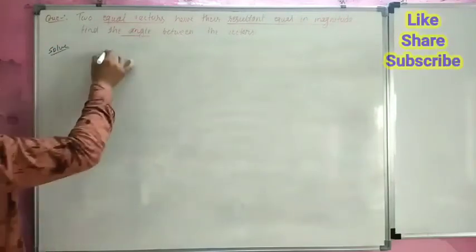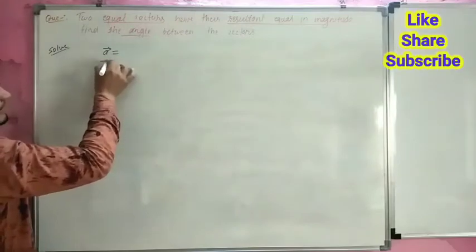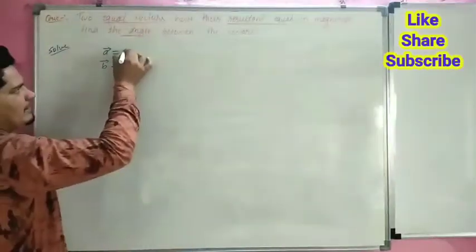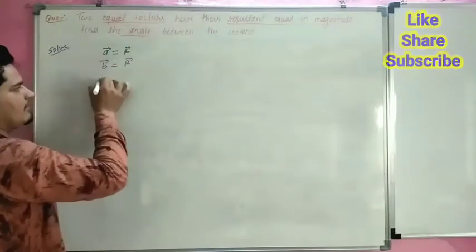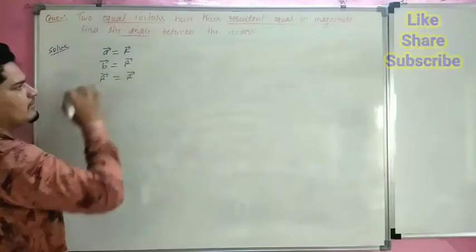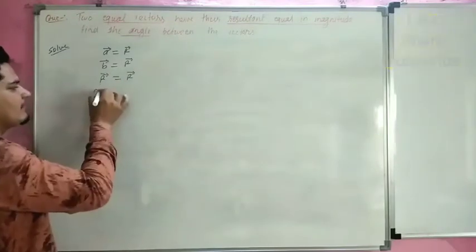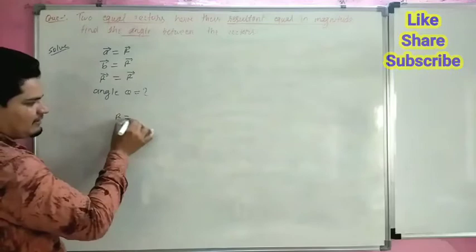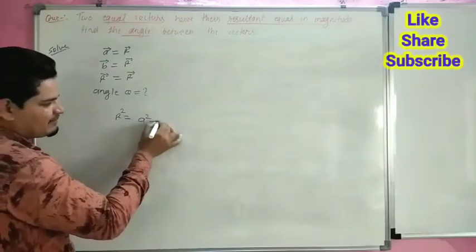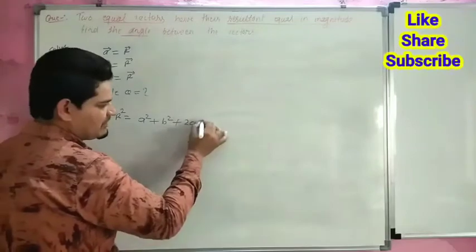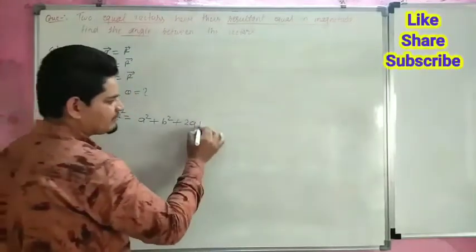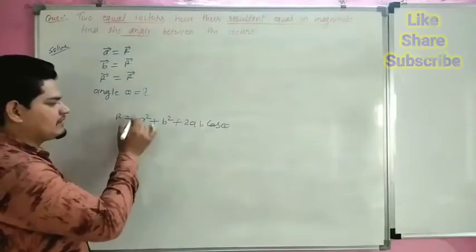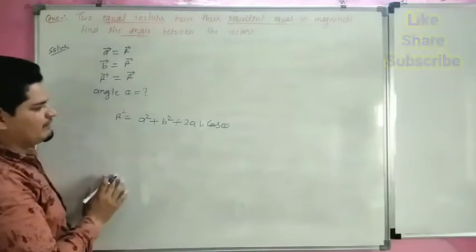So two vectors, suppose there is vector A and vector B, two vectors having their resultant equal in magnitude. So this vector is equal to their resultant, and the resultant is also equal. Now we have to calculate the angle. The angle is denoted by theta. So now the formula is R square equals A square plus B square plus 2AB cos theta. This is the formula. When we remove the square, it becomes under root, so we are not using the root in the formula.